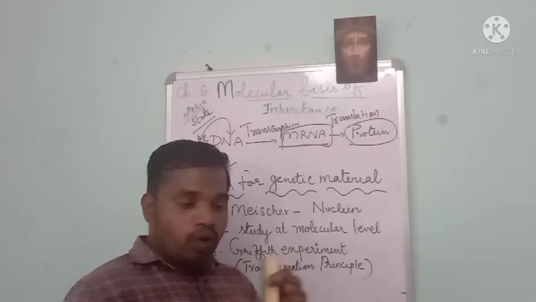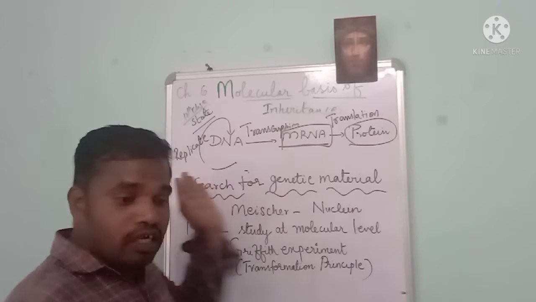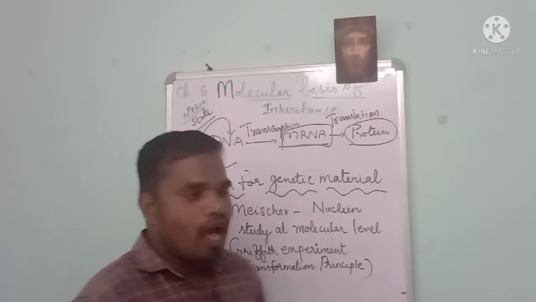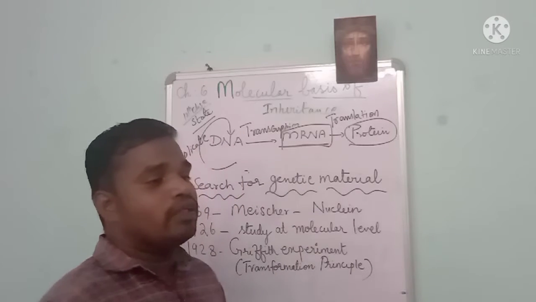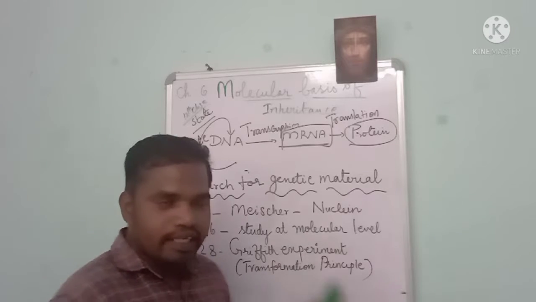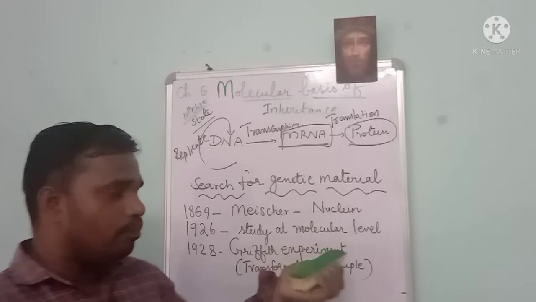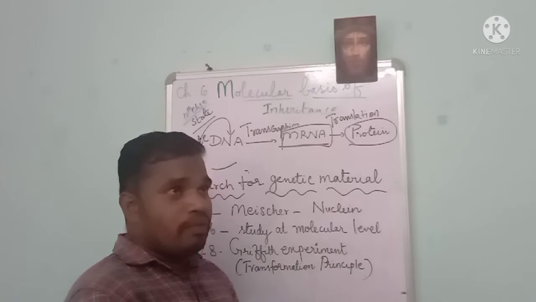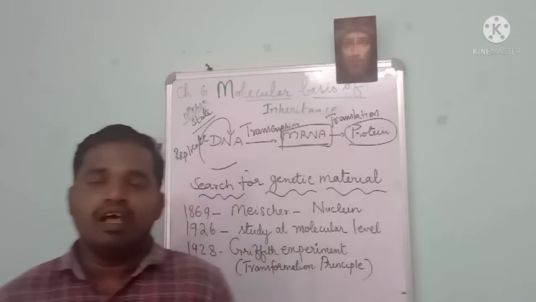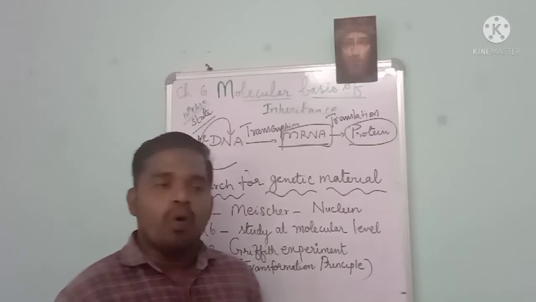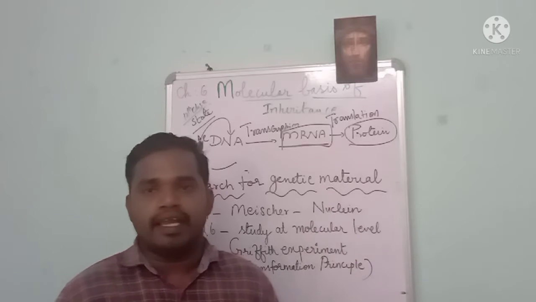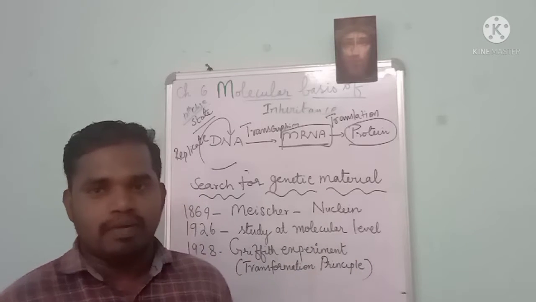Now, how do we identify the DNA? Search for the DNA, search for the genetic material. How did they come to the conclusion that only DNA is responsible, not any other things? They may have thought that maybe the protein, or the enzymes, or the vitamins will be responsible. Whatever it is, how exactly are we able to say that DNA is the genetic material?